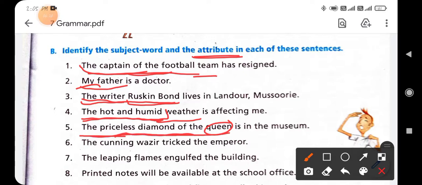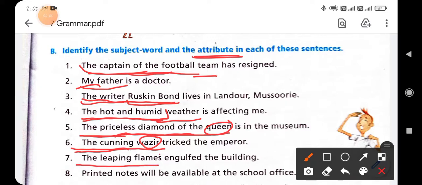Okay, sixth: the cunning wazir tricked the emperor. You can underline the cunning wazir. It is the subject part of the sentence, and wazir is the noun word, and the rest of the words are attribute. Next is: the leaping flames engulf the building. So you will underline the leaping flames.